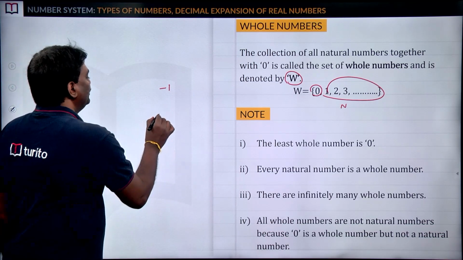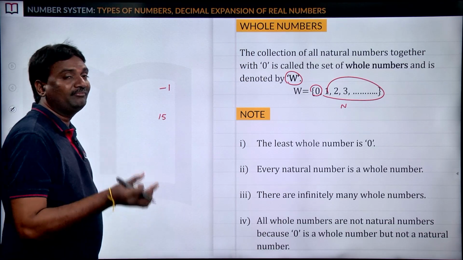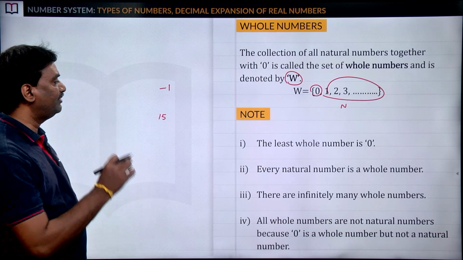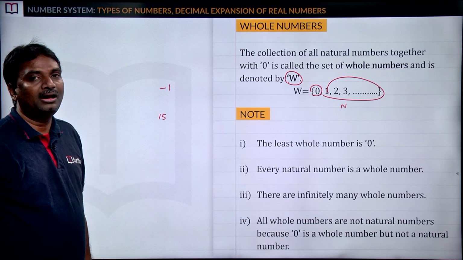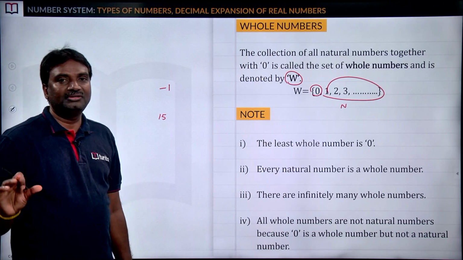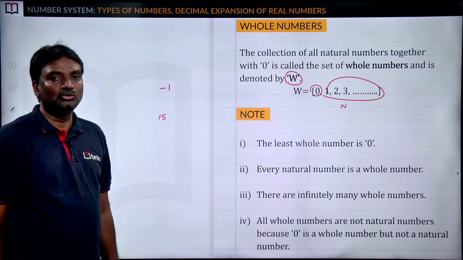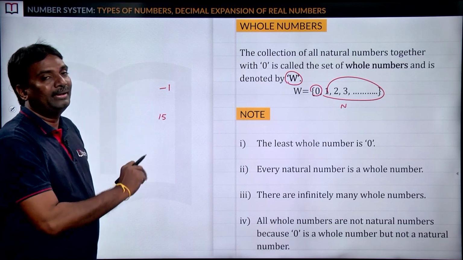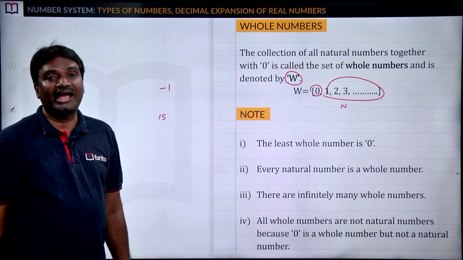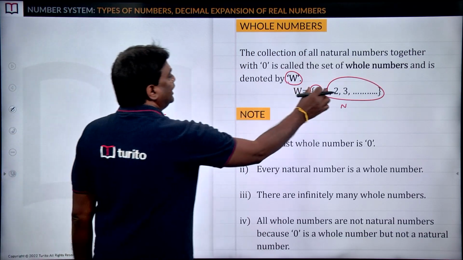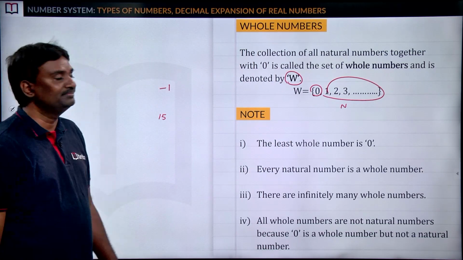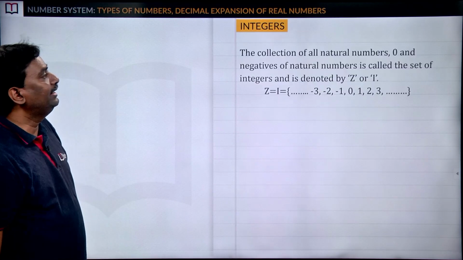If I ask you 15, check whether 15 is a whole number or not. Yeah, I got some answers from 2 to 3 students. So excellent, very good. 15 is a whole number, but -1 is not a whole number because -1 doesn't lie in the set 0, 1, 2, 3, and so on. Yeah, excellent, very good. Next, integers.